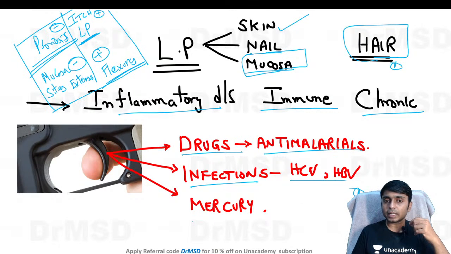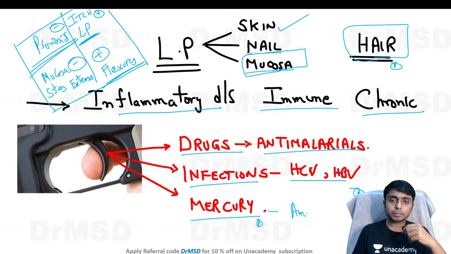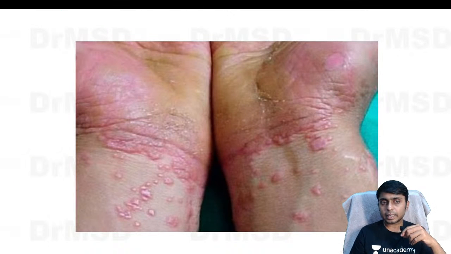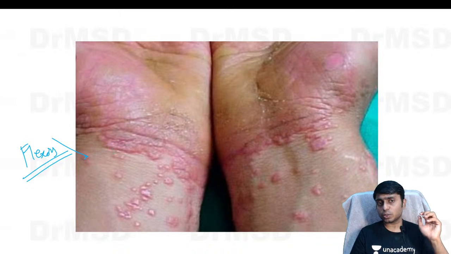Mercury, which is present in amalgam, is also an important trigger in lichen planus, and the lesions are mainly present over the flexures. Here you can see they are present over the wrist.